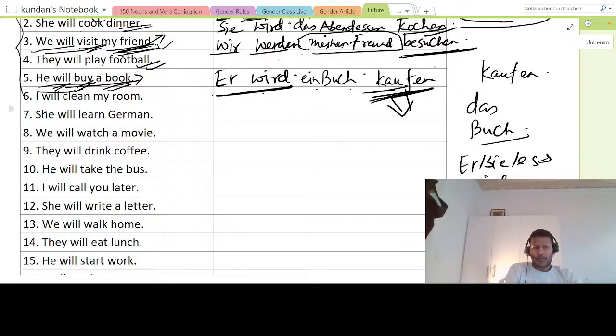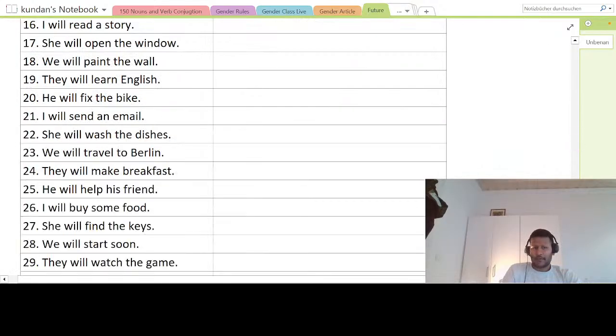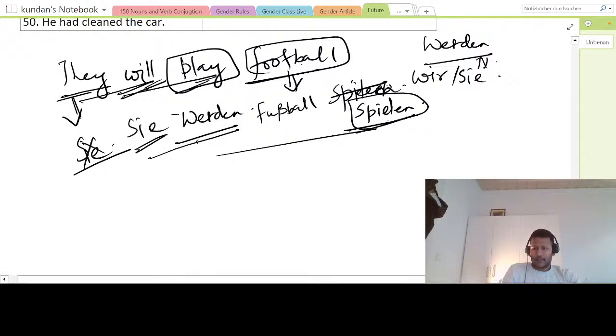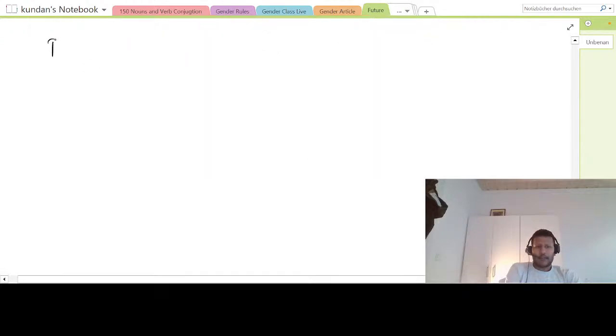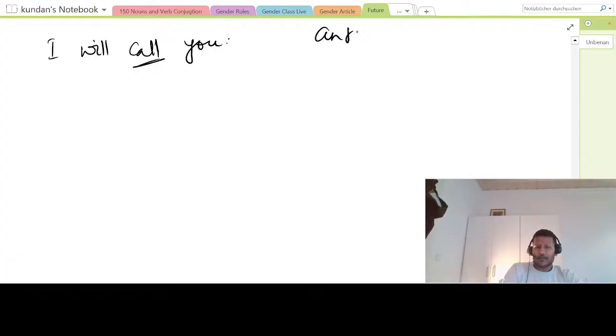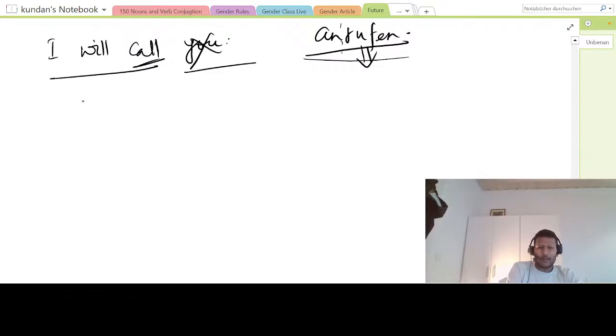So now, I will clean my room. Okay, let us see this sentence, and then let me go down a bit. Let us see a simple one: I will call you. Okay, yes, I will call you. Simple. So call is what? Anrufen. You have to just remember these verbs. Okay, this is a separable verb, so it separates, but here it will not separate because we are just putting it in the same format. So first forget about you. Just see I will call. How will we make the sentence?